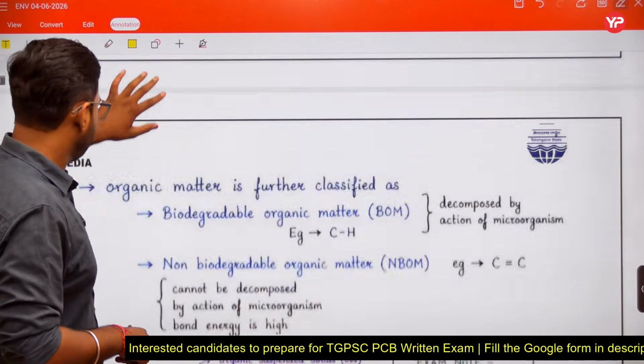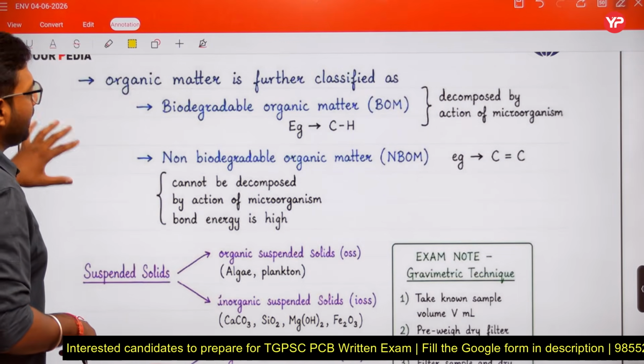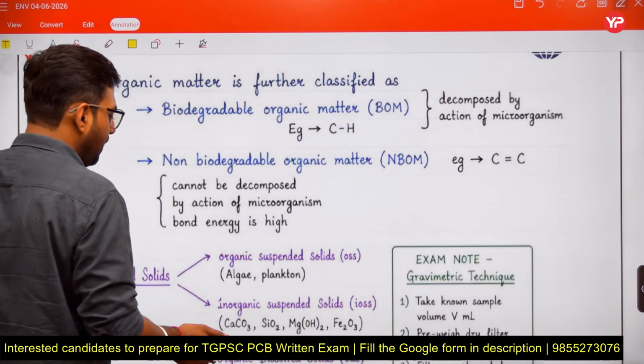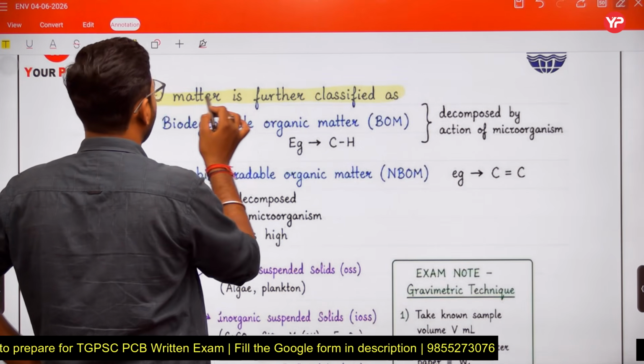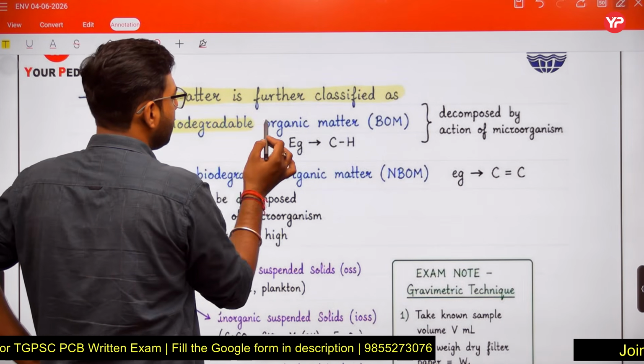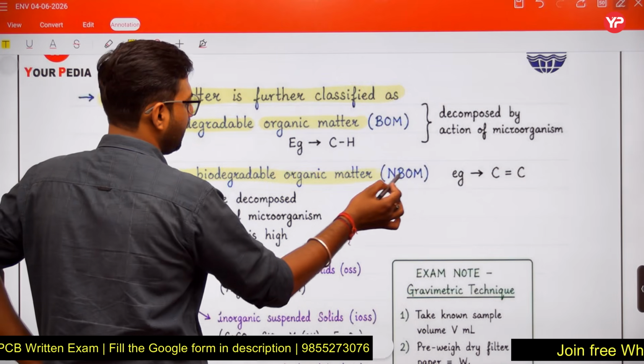Further, if we talk about this organic matter, we also classify organic matter as biodegradable organic matter and non-biodegradable organic matter.